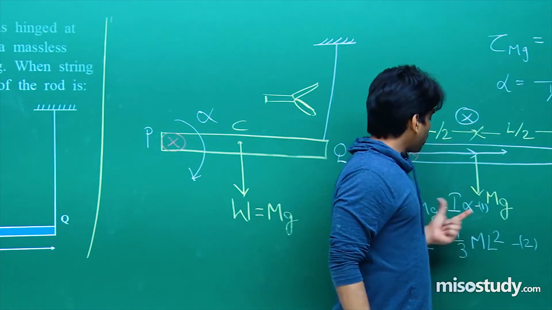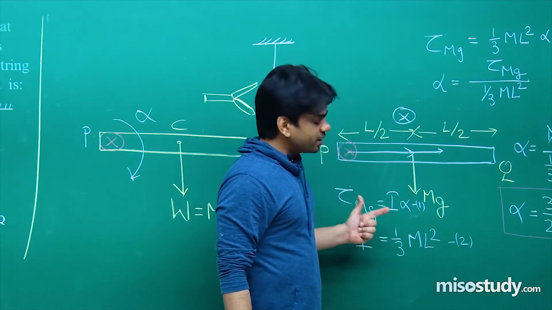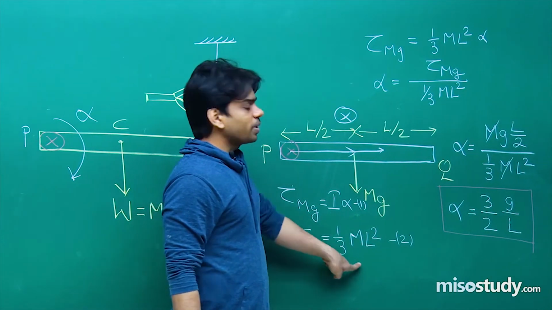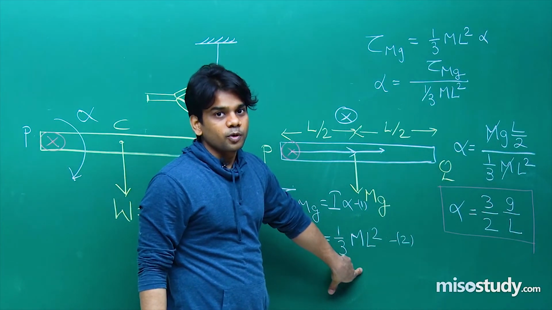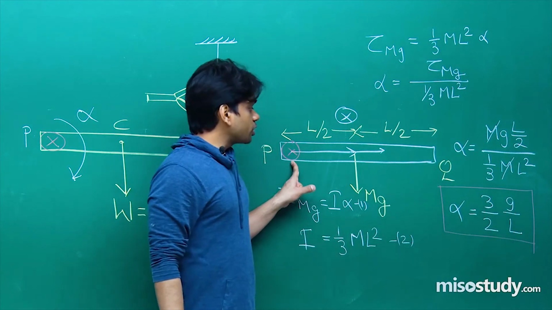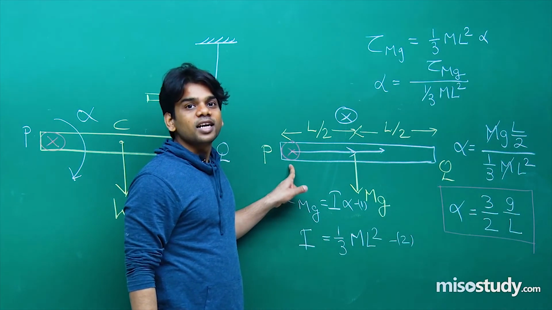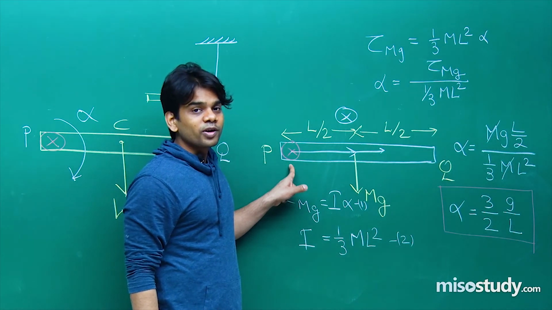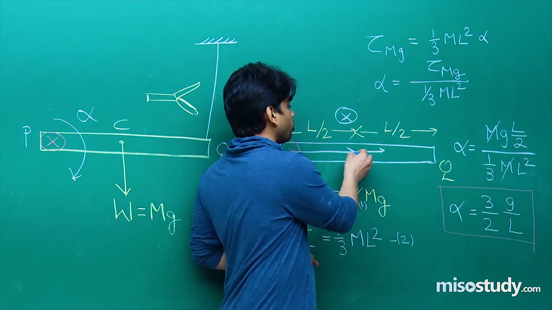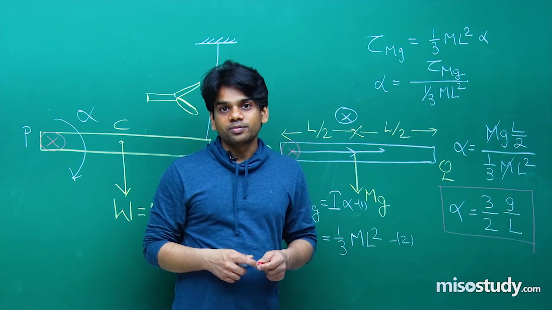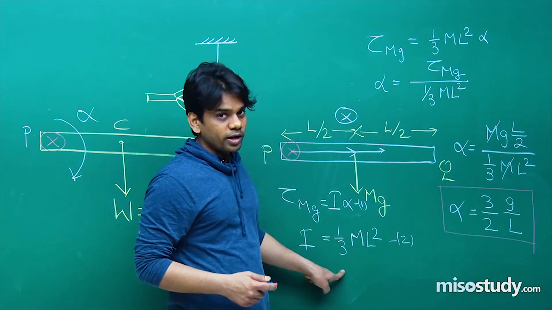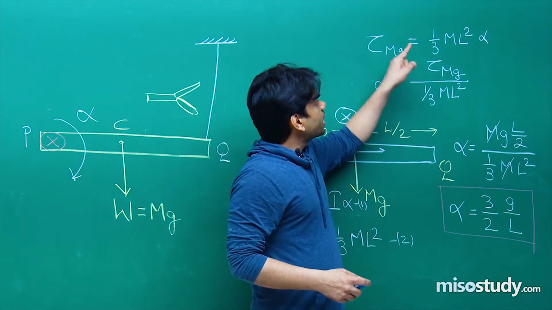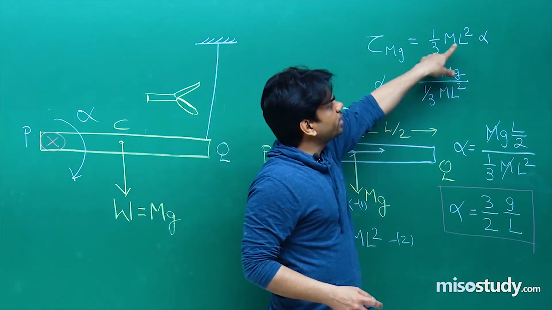Then the torque of mg will be equal to I into alpha. Apply this. I is given as 1 by 3 ml square, because you have to use the moment of inertia about this axis. That is what we have learned in the case of a rod. For an axis passing through the center of mass, it is 1 by 12 ml square, but for this axis it is 1 by 3 ml square. Use it. Next, write down the torque due to mg is equal to 1 by 3 ml square alpha.